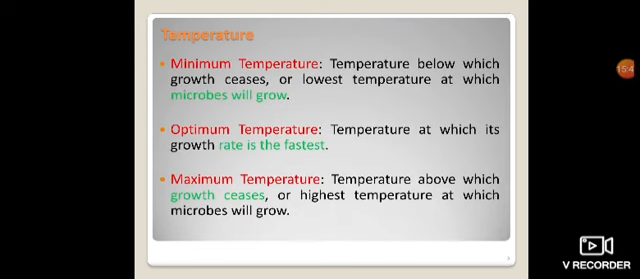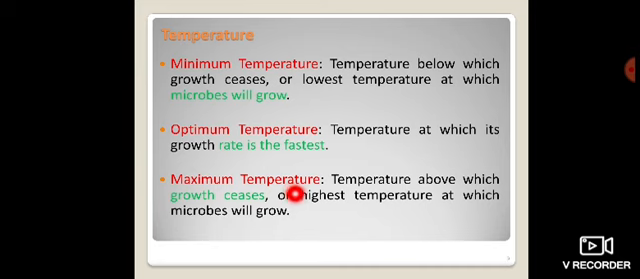Now the microorganisms are classified by external temperature in three different ways. Let us see. Those three are minimum temperature, the temperature below which growth ceases, or the lowest temperature at which microorganisms will grow. This is the situation where the reactions of the microorganism are quite slow, but still the microorganism can grow during that condition. Then optimum temperature, the temperature at which the growth rate is fastest.